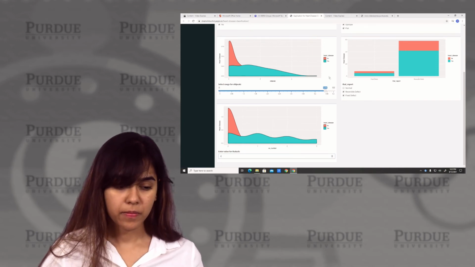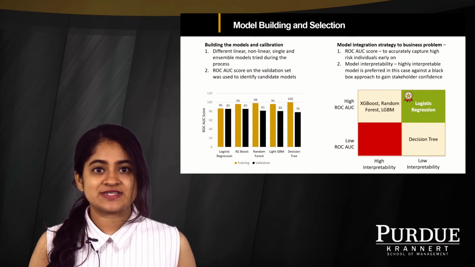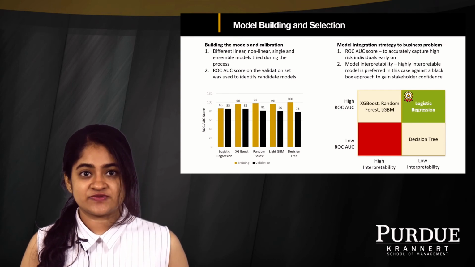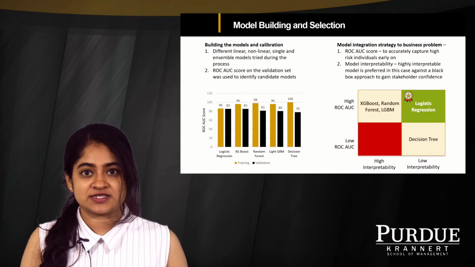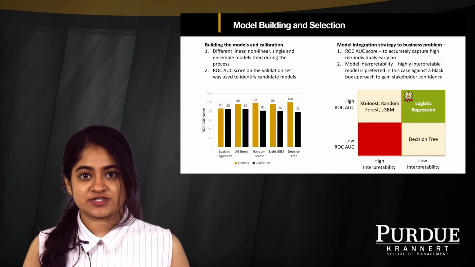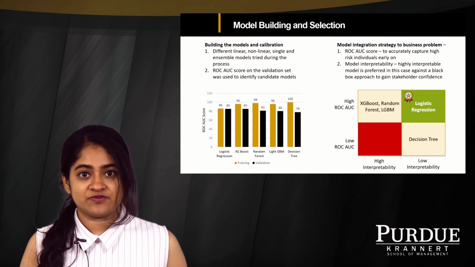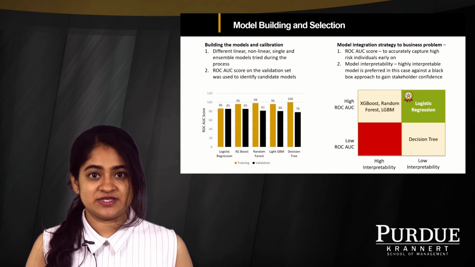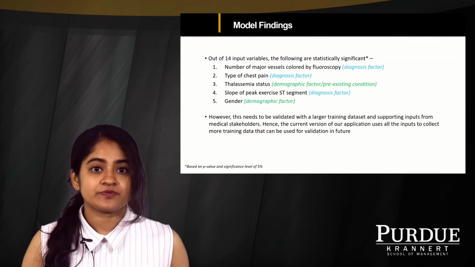During the model building phase, we ran multiple linear and non-linear models along with single and ensemble algorithms in each category. To identify and shortlist candidate models, we used ROC-AUC score to ensure not only good accuracy but also good recall for both the classes. With these trials, we shortlisted logistic regression and XGBoost as our candidate models. The final model selection was then done with an additional criterion of model interpretability. Owing to the sensitive nature of this application, we believe model interpretation for HCPs will help us garner confidence in the model and make implementation easier.